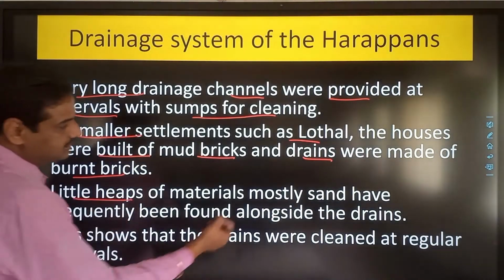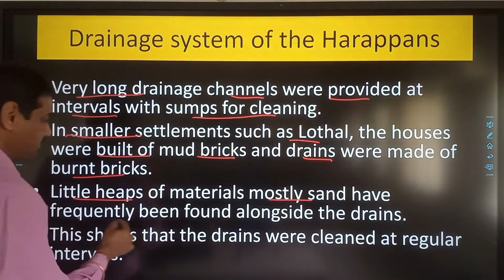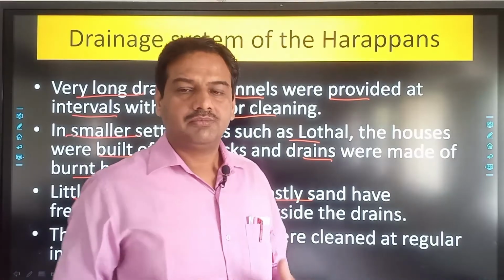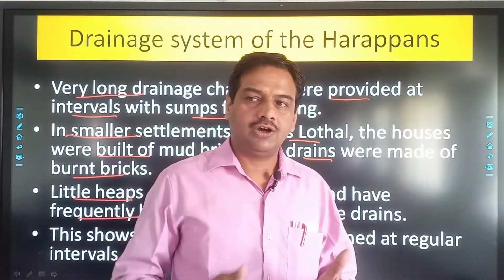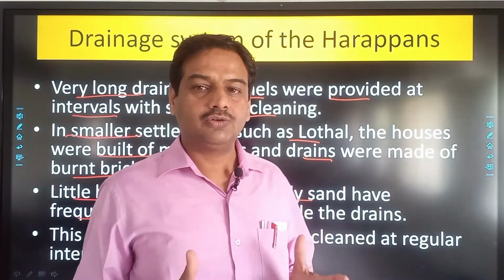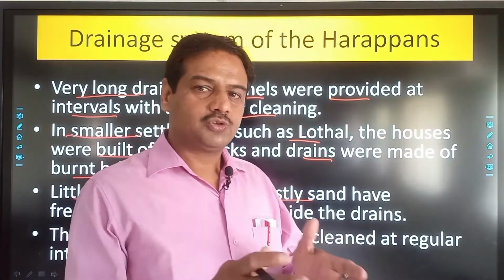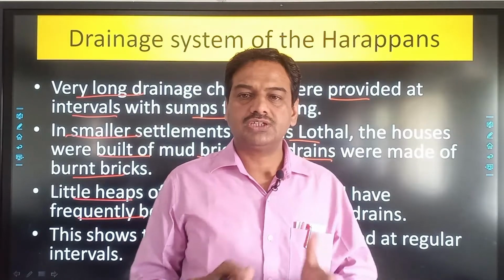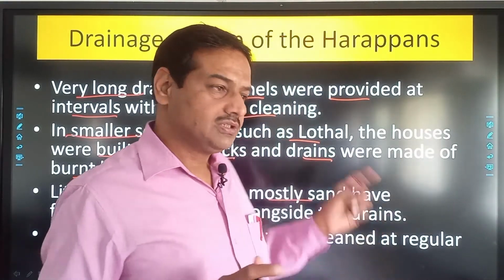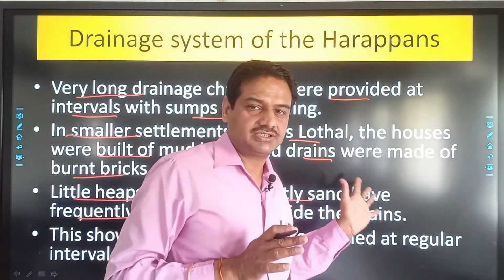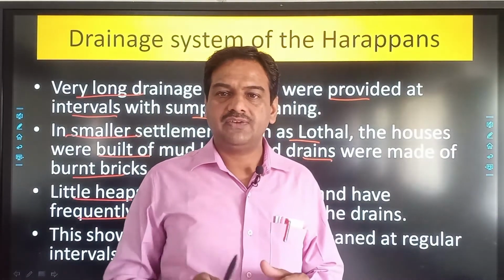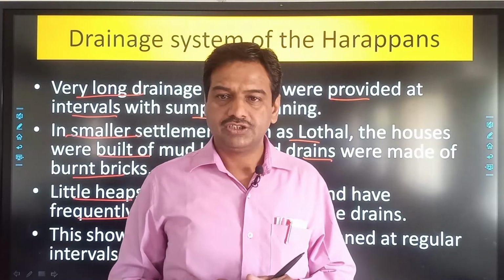Little heaps of the material, mostly sand, have been frequently found alongside the drains, because the drains used to be cleaned, but the waste which used to be taken out of the drains was not carried out of the city, so that used to be generally laid down near the drain in the street itself. So heaps of such waste have been recovered from the sites of the Harappan civilization. So we can see that there was an efficient town planning as well as efficient drainage system in the Harappan civilization.